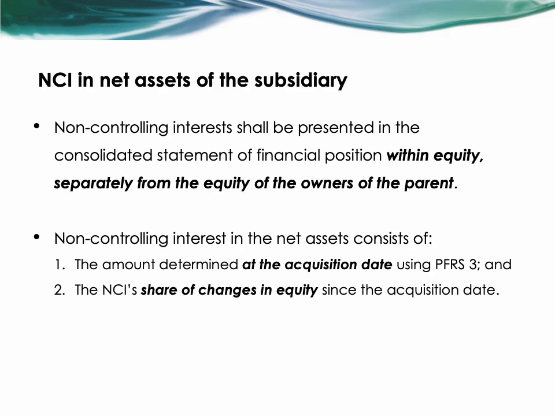For the non-controlling interest in net assets of the subsidiary, again, the non-controlling interest is the portion of the subsidiary not owned by the parent, and in the consolidated statement of financial position, the NCI is presented within equity, but separate from the equity of the owners of the parent. The NCI in the net assets of the subsidiary consists of the amount determined at the acquisition date using PFRS 3 and the NCI share in the subsidiary's changes in equity since the acquisition date.